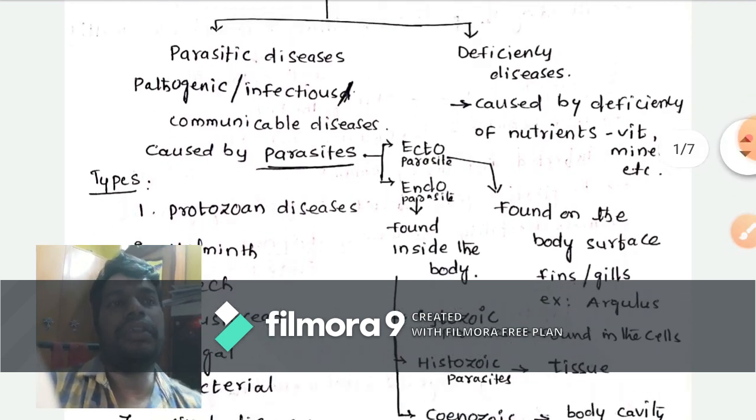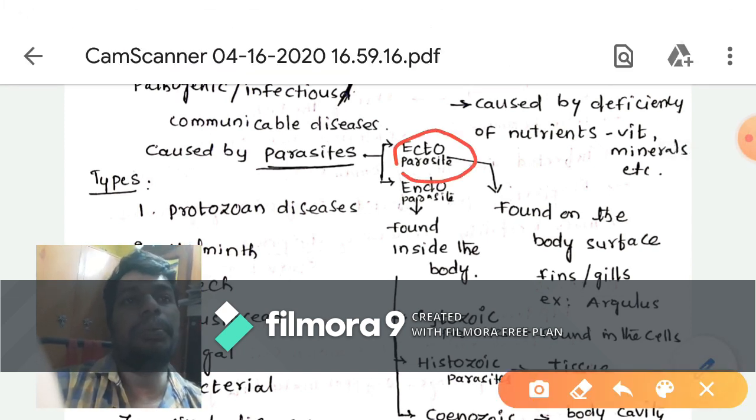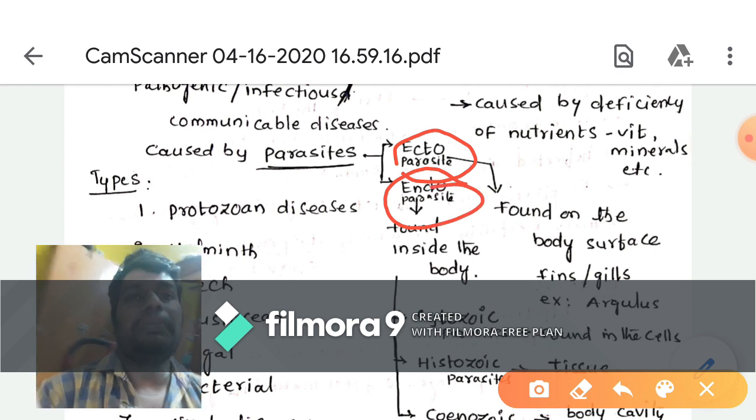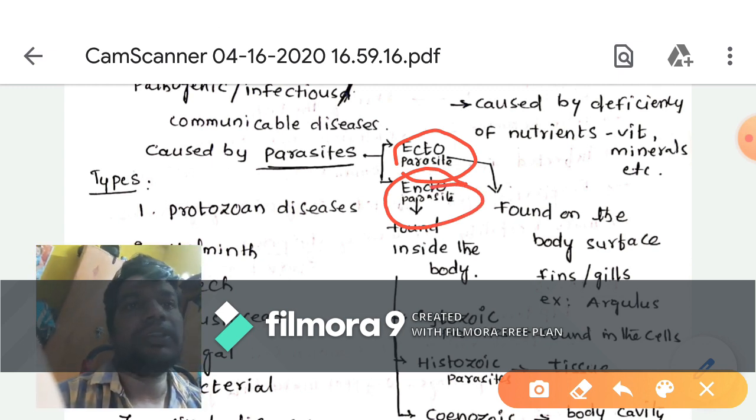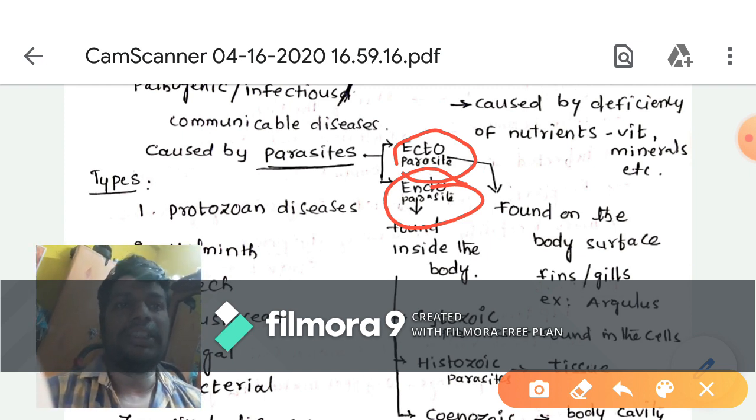So here two types of parasites are there. One is the ectoparasite, another one is the endoparasite.